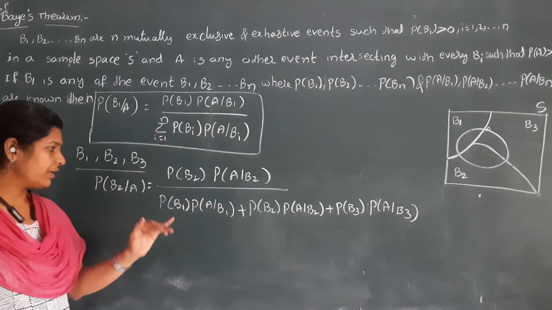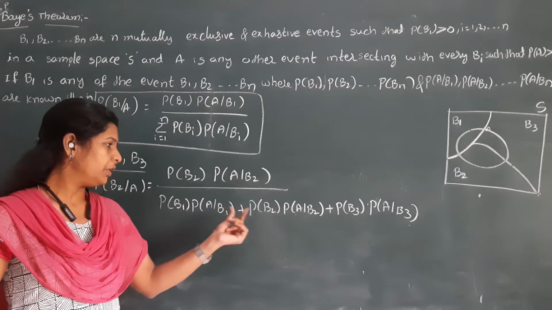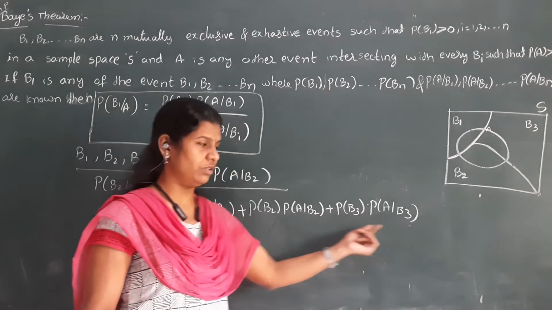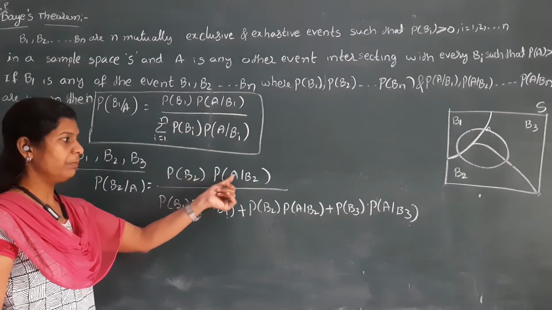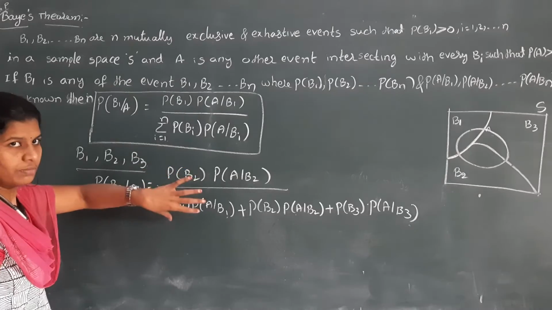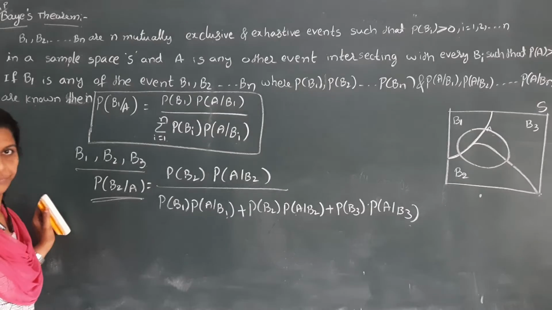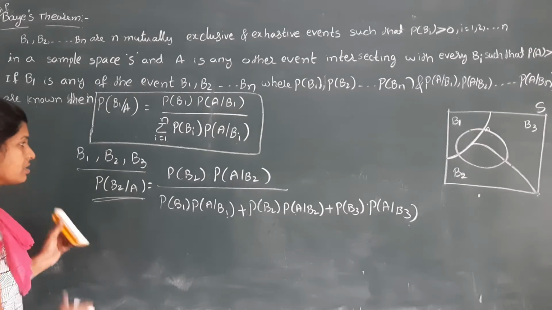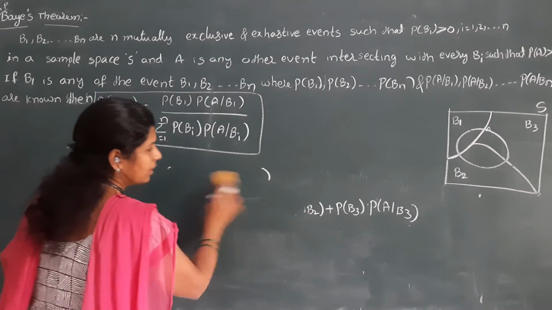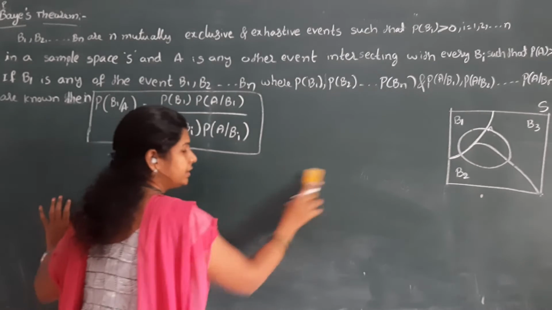From the given question, we know the P of B1 value, P of A by B1 value, P of B2 value, P of A by B2 value, P of B3 and P of A by B3 values. We directly know all these probabilities. Just substitute them in this formula and we will get the corresponding value. Okay, we can calculate. This is the process of the problem. Now we go for the theorem proof.